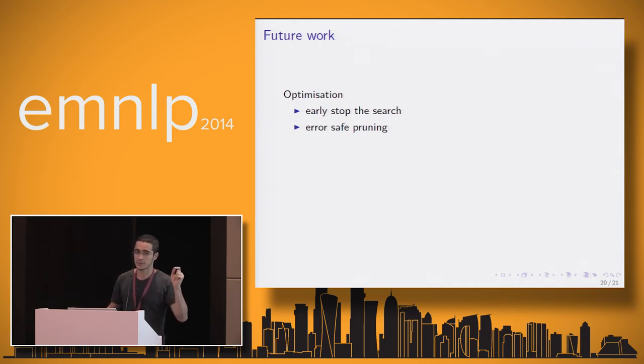So we are pretty convinced that we found it quite early in the search, but we need to lower the error to 0 before we have a certificate. So if you are willing to lose the certificate, we can get very good speed ups. I have to quantify the impact on BLEU. And as for pruning, you could do some error-safe pruning on the basis of this error bound. The reason why I'm not exploring that is because I'm quite interested in sampling, and there I really don't want to prune the distribution.